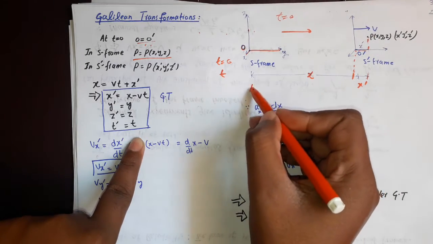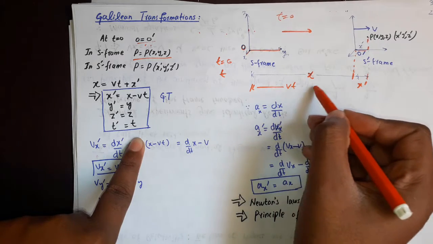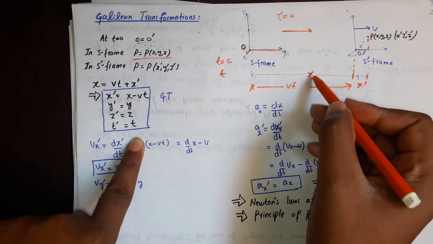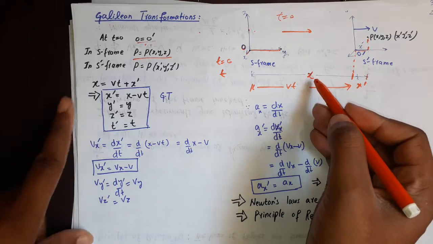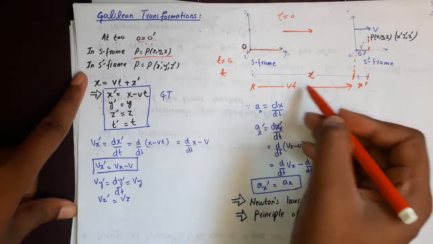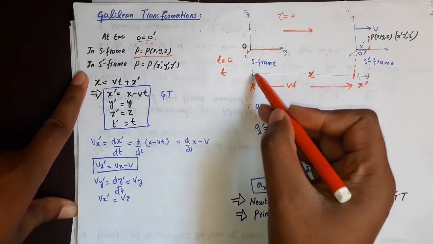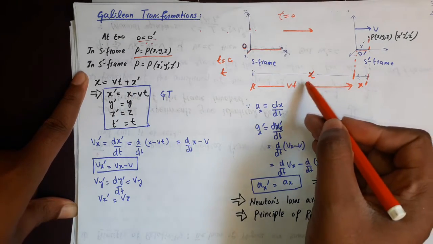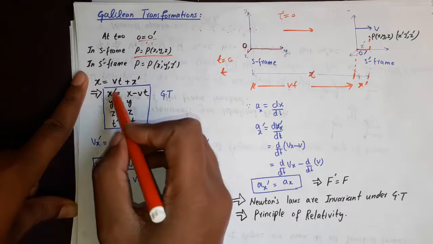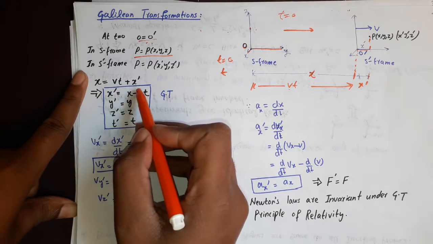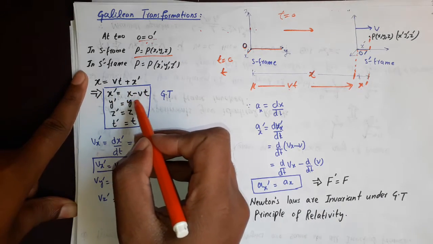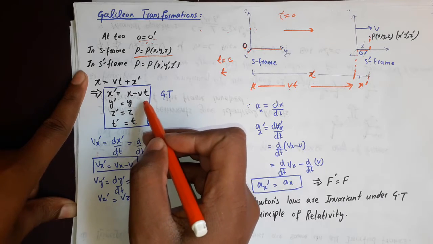From this geometry I can say that x is equal to vt plus x prime. This entire length is equal to this length plus this length. So x is equal to vt plus x prime, which implies x prime is equal to x minus vt.